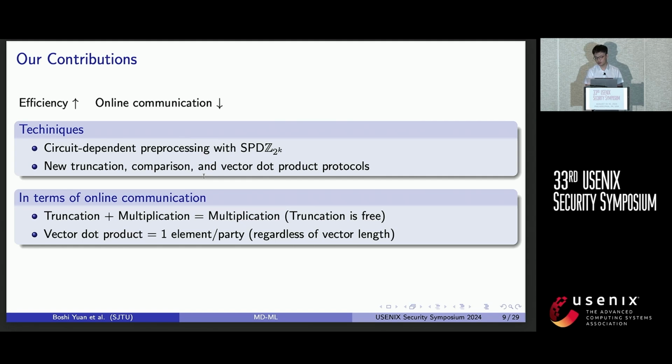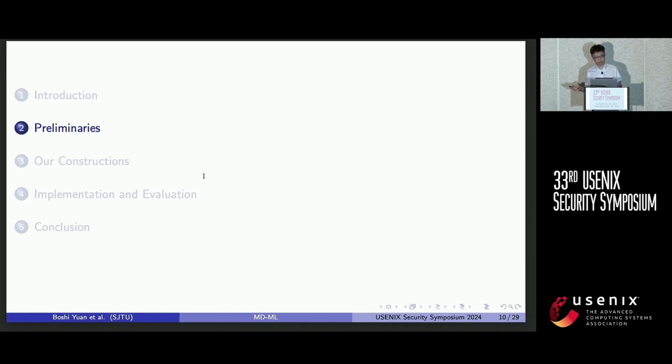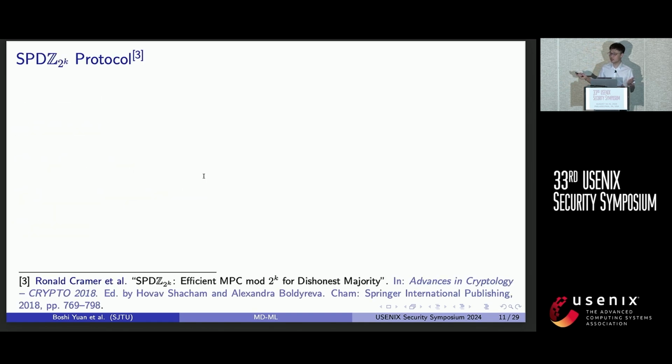Also, the vector dot product protocol consumes only one element per party, regardless of vector length. We also implement our protocols and open source the code. Next, some preliminaries. We make use of the SPDZ2k protocol.